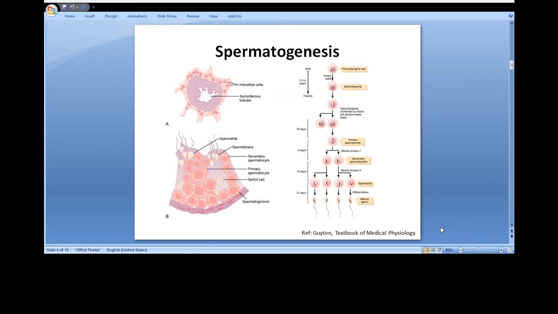Let's take up the process of spermatogenesis. Spermatogenesis occurs in the seminiferous tubules of testes. This figure shows the cross-section of seminiferous tubule of testes. During formation of the embryo, the primordial germ cells migrate into the testes and become immature germ cells called spermatogonia, which lie in 2 or 3 layers on the inner surface of seminiferous tubule.